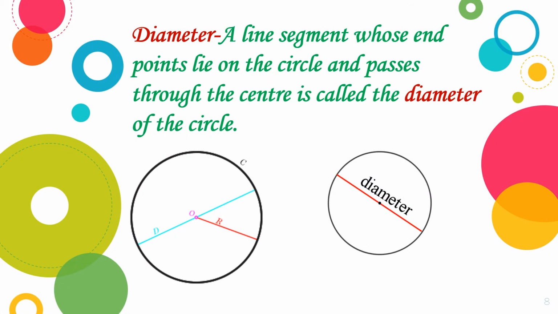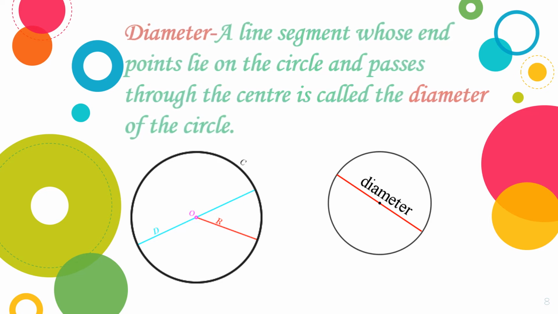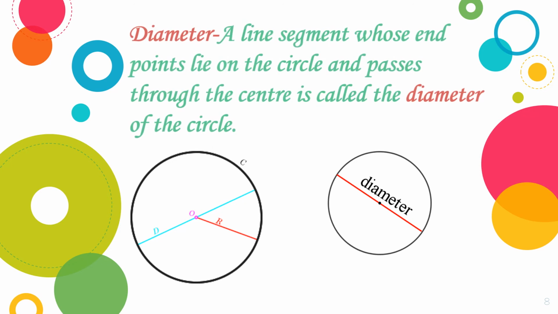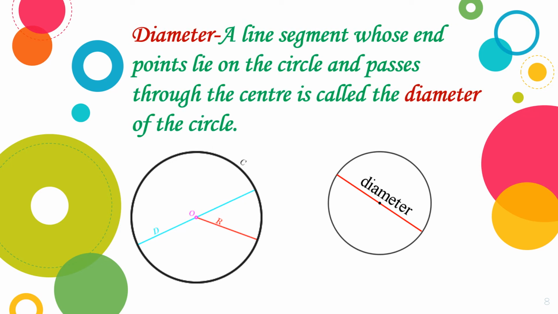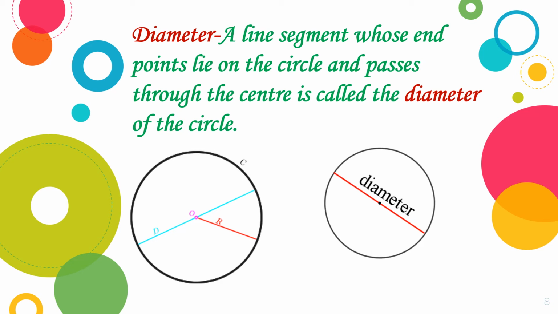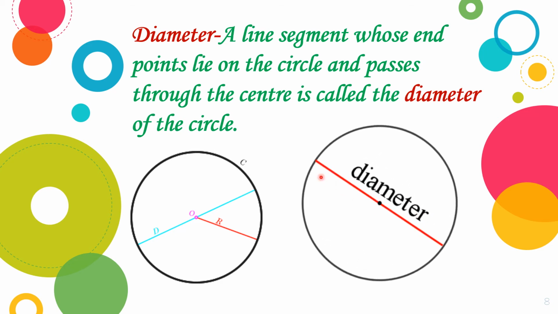Now let's learn about another part of the circle, that is diameter. A line segment whose endpoints lie on the circle and which passes through the center is called the diameter of the circle. Okay. Children, let's have a look.